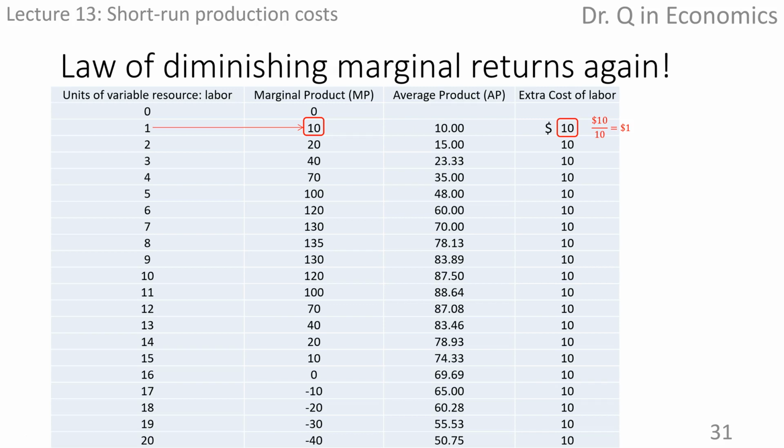Hiring the second worker also costs the firm $10, but the second worker produces 20 extra outputs. So the marginal cost of each of these 20 extra units of output is 50 cents. We can keep calculating.